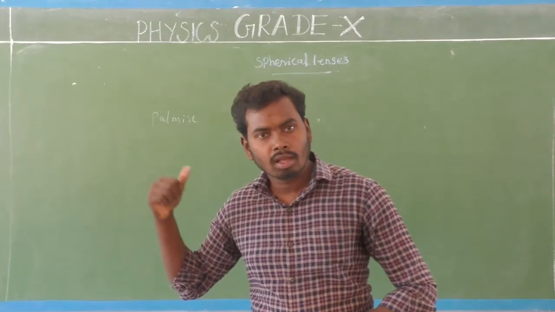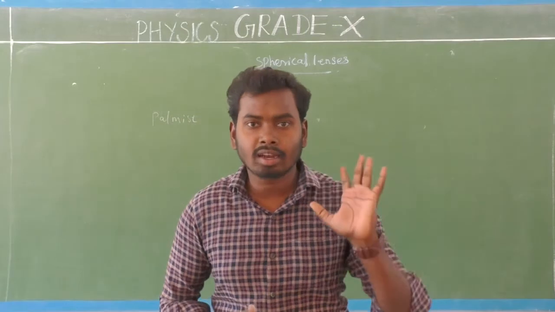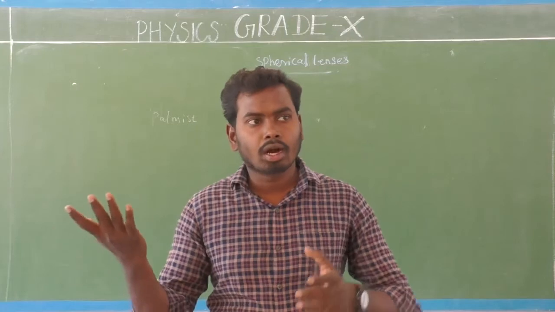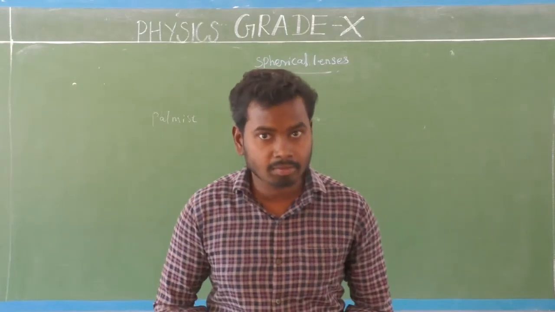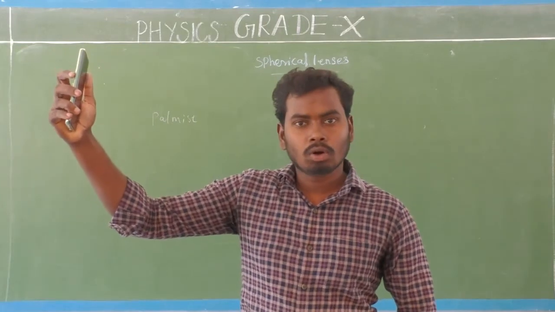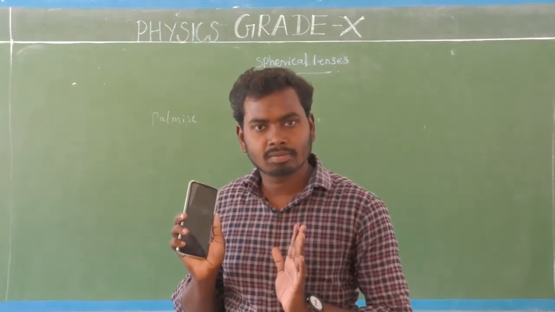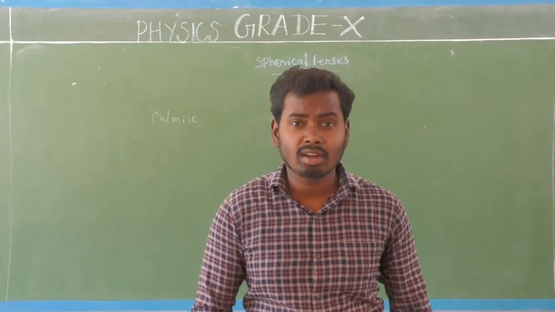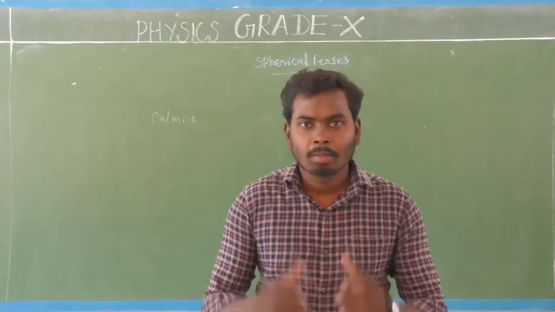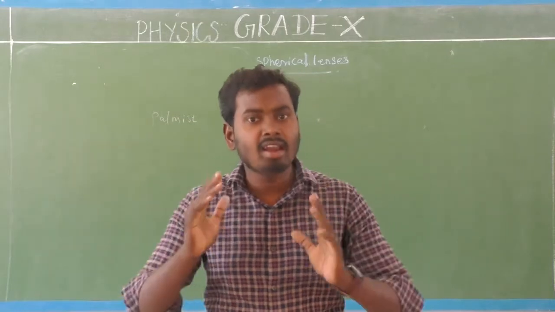So the palmist uses the lens for seeing the details of the lines of a person clearly. A watchmaker also uses a lens to see extremely small parts of the watch clearly. Even every day we take selfies through a smartphone. That selfie camera contains a lens in it. Here I am teaching, and there is a camera in front of me. That camera records my teaching, and that camera contains a lens in it.